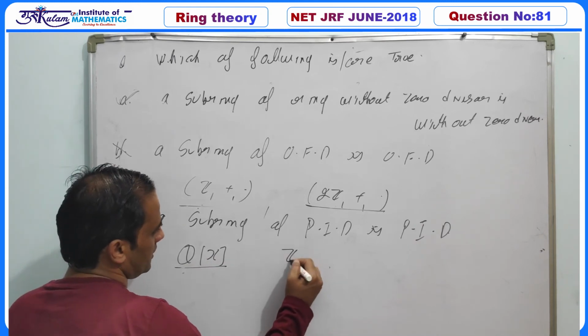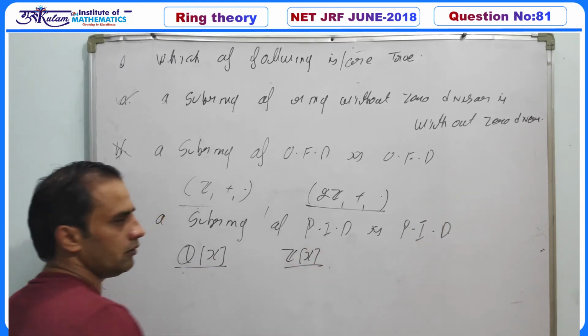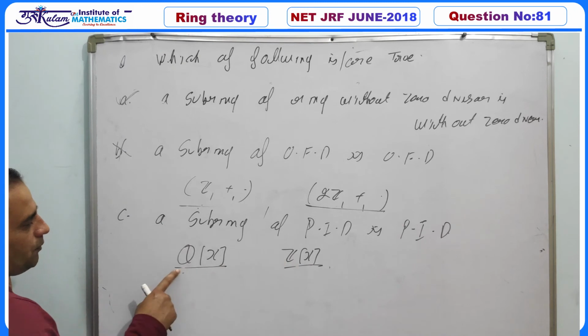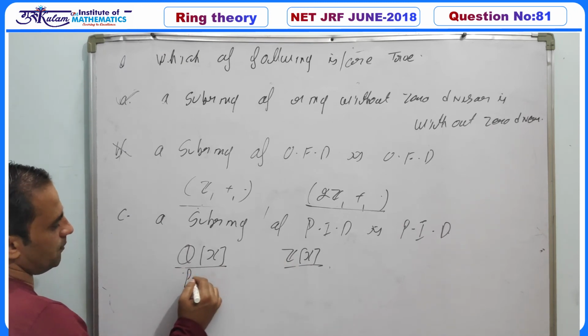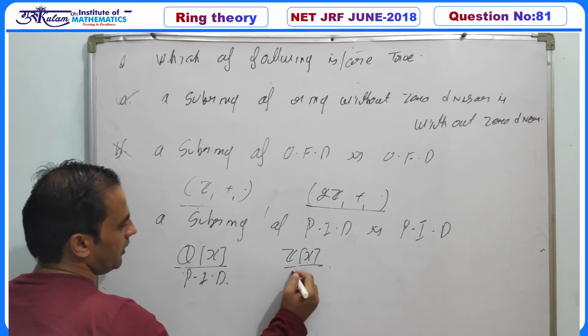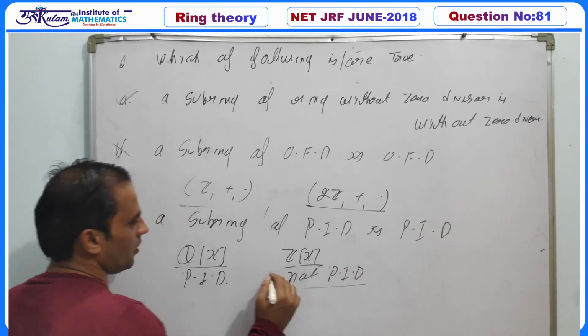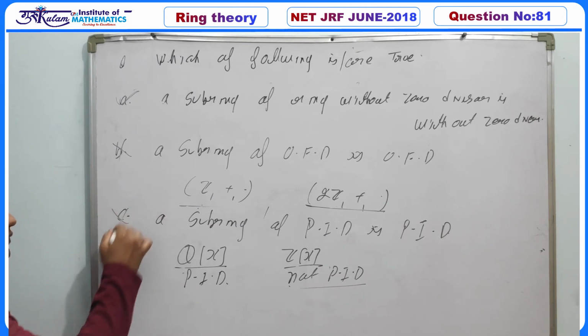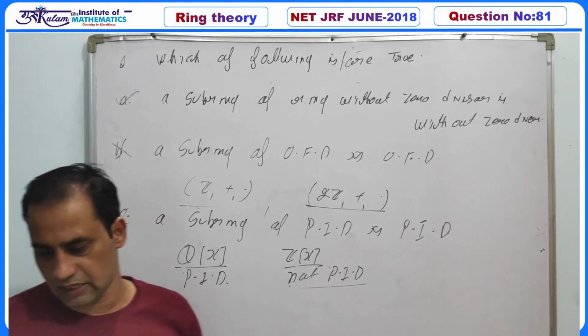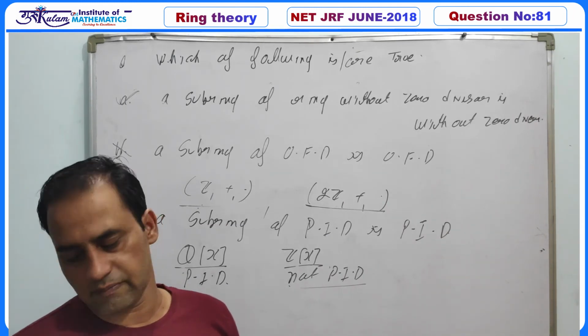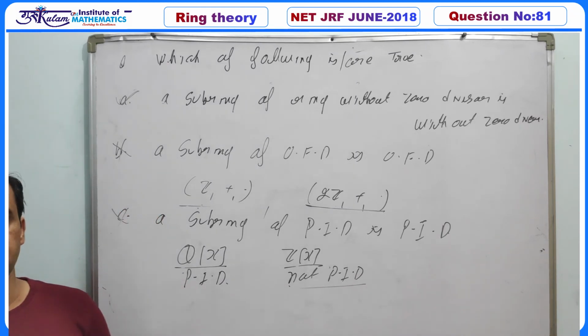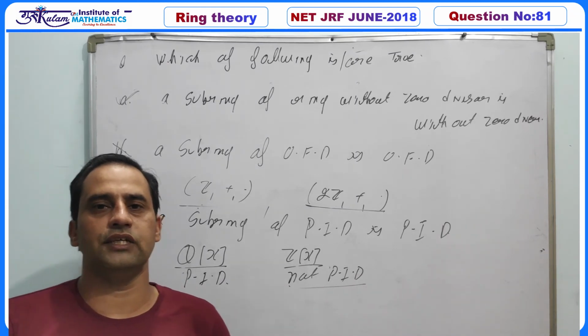But if we take the subring Z[x], which is a subring of Q[x], this ring is an integral domain, but this is not a PID, since there are ideals which are not principal ideals. So a subring of a principal ideal domain need not be a principal ideal domain. And similarly, the D option is a subring of a Euclidean domain is a Euclidean domain.